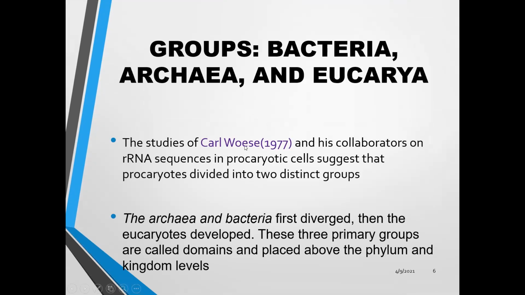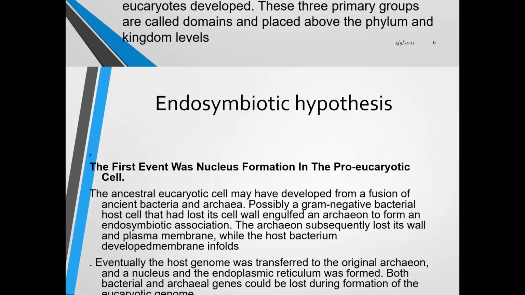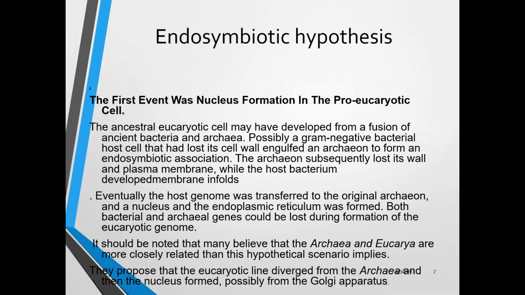In a study in 1977, Carl Woese and his colleagues studied the RNA sequence of this group, and he distinguished this group from prokaryotes and from eukaryotes, as there is a difference in their 16S rRNA sequence, which is also known as the signature sequence. There is one hypothesis regarding this, that is the endosymbiotic hypothesis.